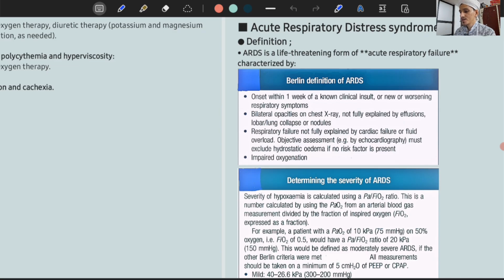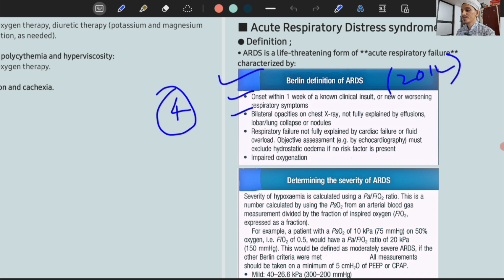So how do you recognize this? By 4 conditions. The 2012 Berlin definition of ARDS. If 4 conditions are present, then you will say that the patient is in ARDS. The onset of respiratory failure should be within 1 week of a known clinical insult, or there should be new or worsening respiratory symptoms within 1 week of a known clinical insult. Okay, that is one condition.